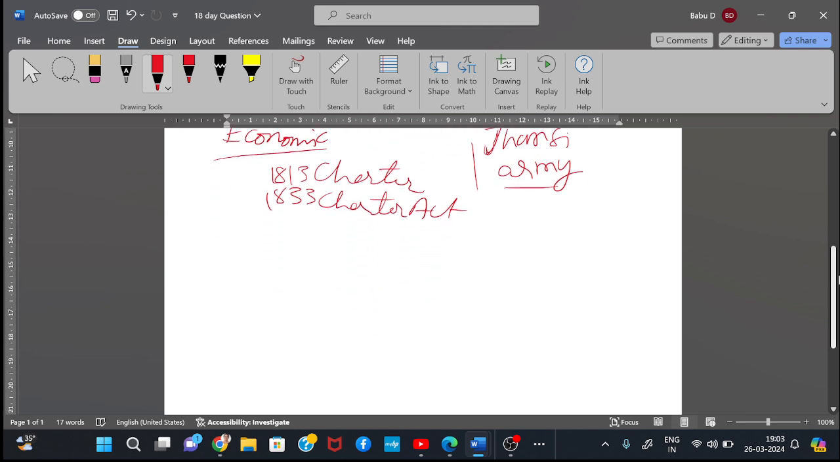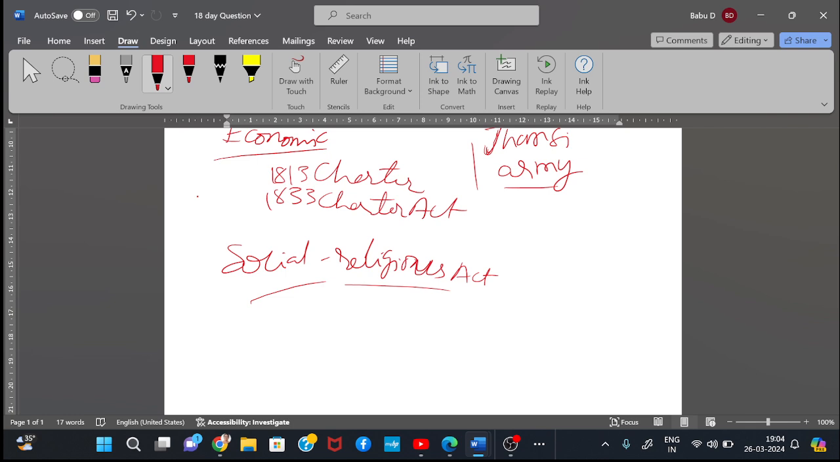And social and religious causes. British introduced several acts to reform the society: Sati Abolition Act, Widow Remarriage Act, Untouchability Removal Act, Infanticide Abolition Act. These acts created tension among Indian conservatives who were against the progressive ideologies. They thought that the British may destroy Indian religions like Hinduism and Islam.